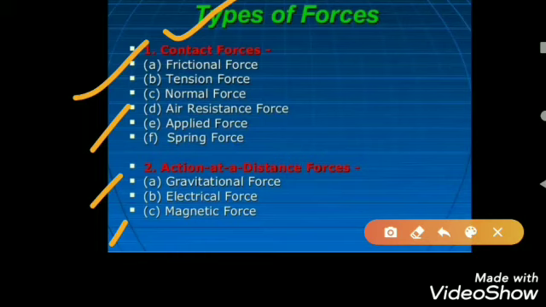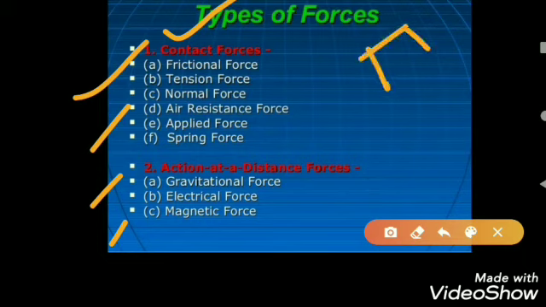If the changes discussed earlier are not brought about by a force, then we can say that an equal force is acting from the opposite direction to the first force that was applied. Hence we can say that the two forces cancel each other and balanced forces act on the body, which does not bring any change.